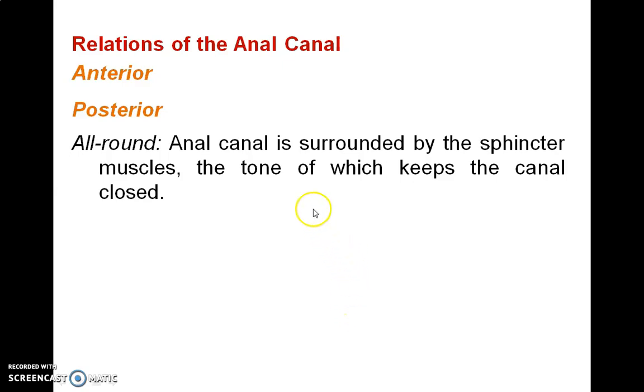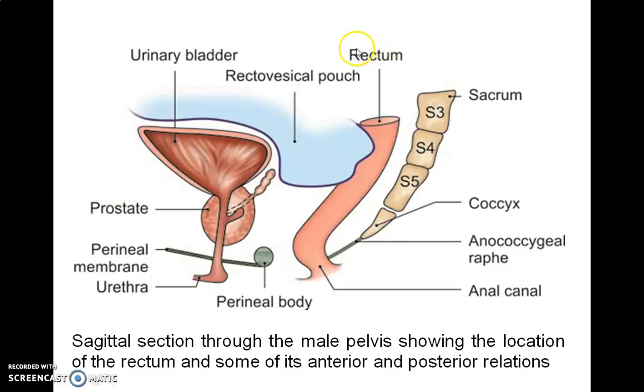Now we will see the relations of the anal canal. It has anterior relations and posterior relations, and it is all around surrounded by sphincter muscle which keeps the tone of the muscle, or the anal canal, closed. We will see the anterior relations of the anal canal.